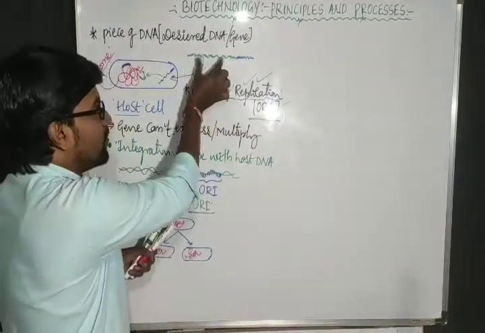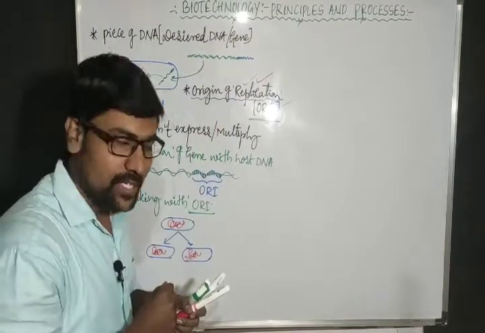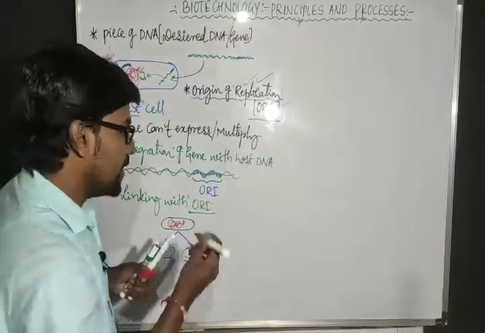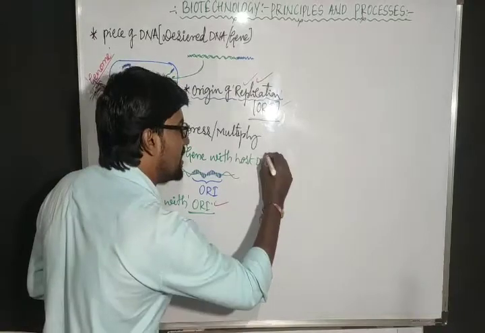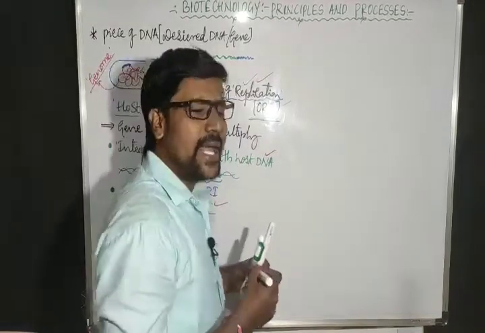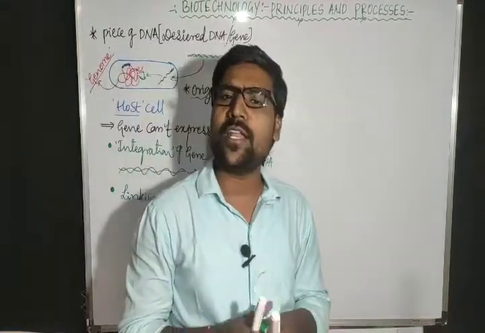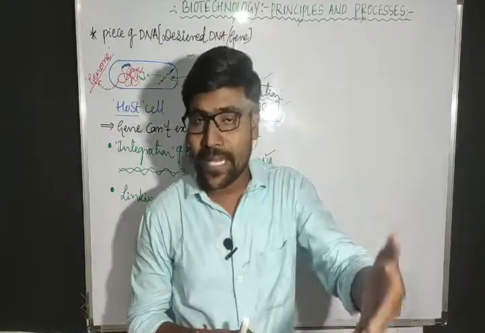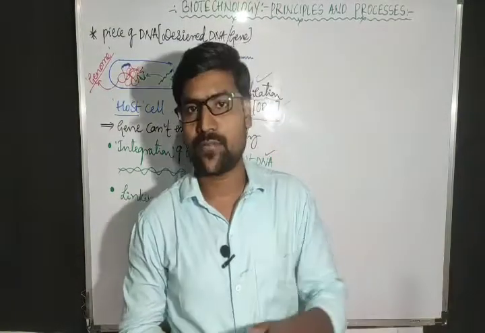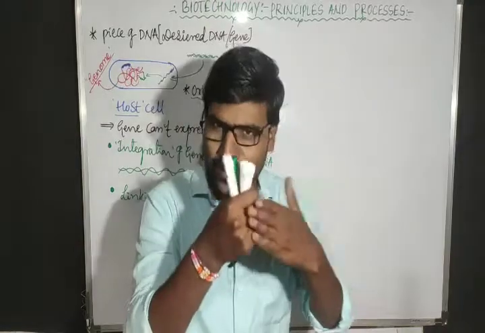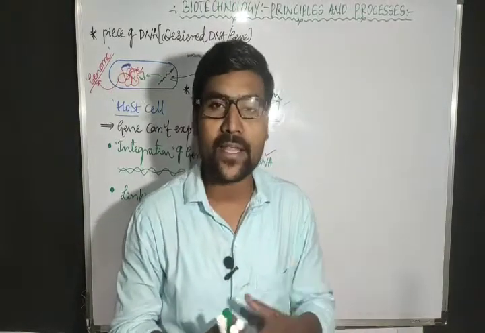So that is the second possibility. By these two possibilities, we can make any piece of DNA undergo replication in any host. Not any host, but a suitable host, right?